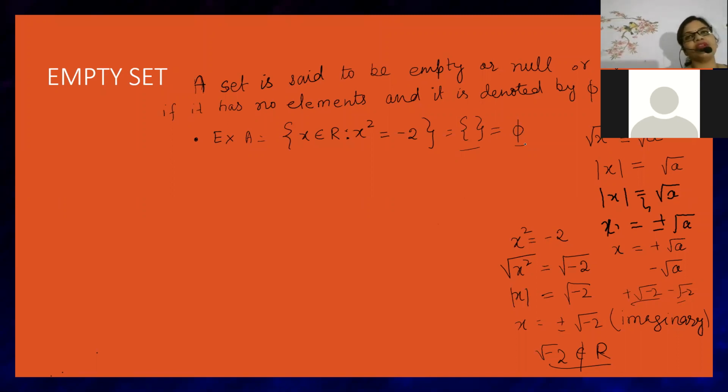The question given there is that a set is there, the set name is A, and in that set x square is equal to minus 2, and whatever element comes should be real. Okay. So now we know the procedure. I taught you a procedure that when a variable square is there, that means x square is equal to a.